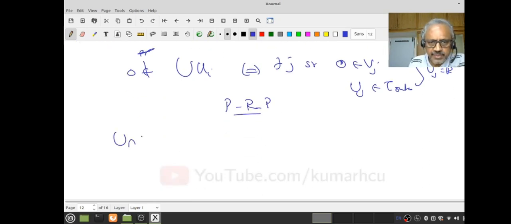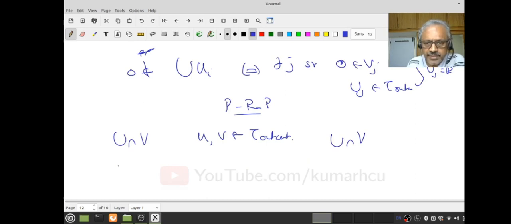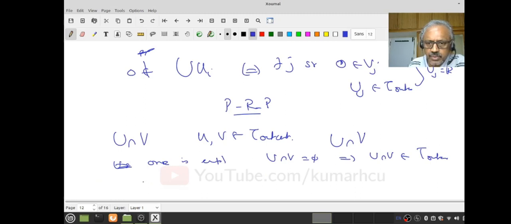And U intersection V, again the same kind of trick. How do I do that? So as usual, U intersection V, suppose one of them is empty, then U intersection V is empty, therefore U intersection V belongs to the outcast topology. And suppose one is R, say U equal to R.